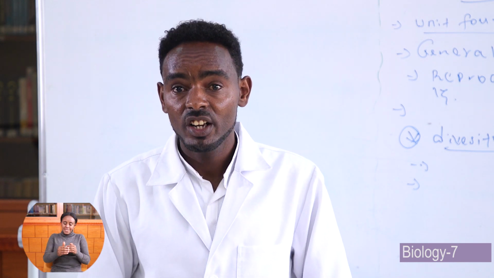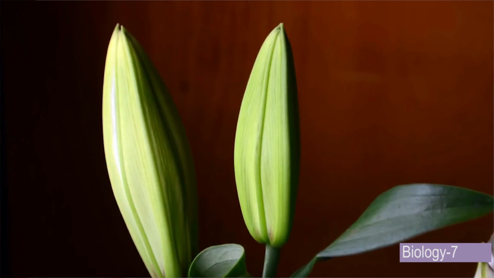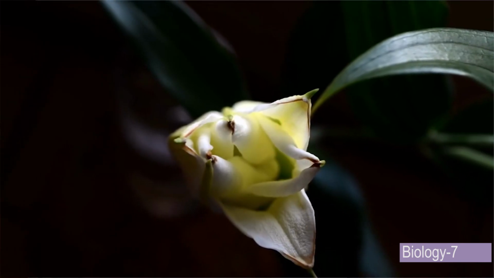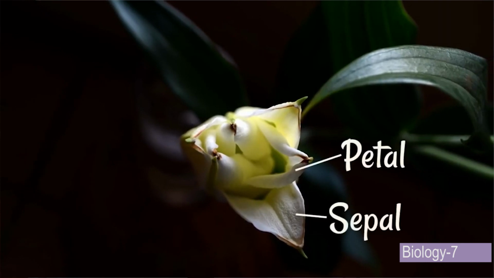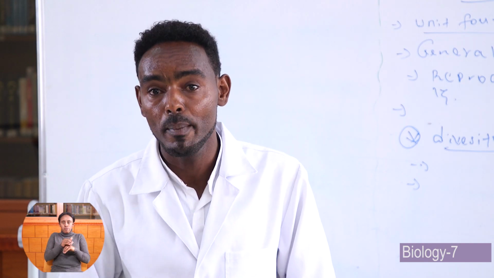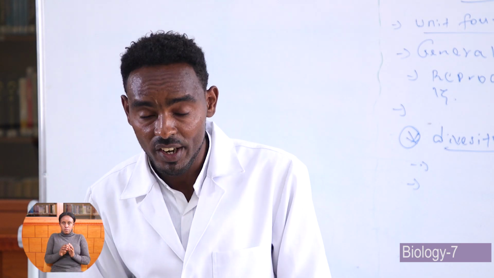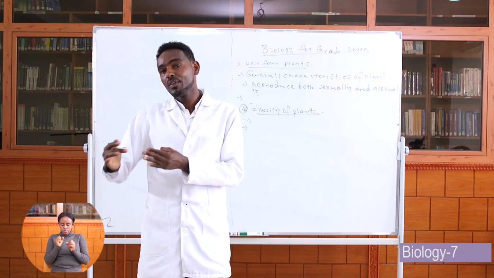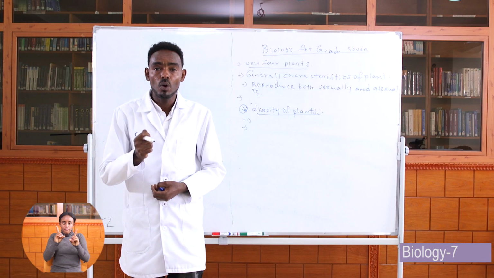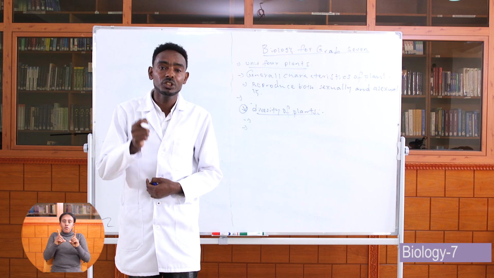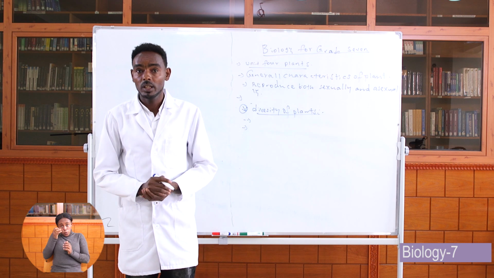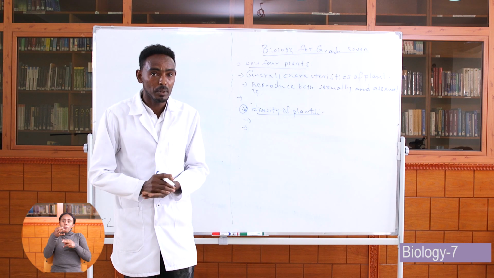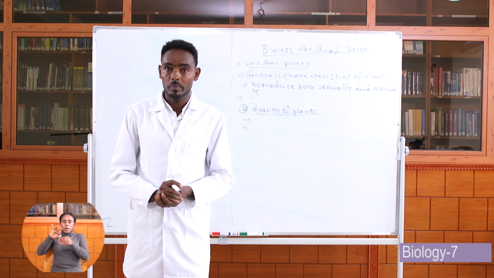Then, another characteristic of flowering plants is that they bear flowers. And also, their seed is included in a container which is called fruit. Fruit is a matured ovary. When the ovary is matured, it is converted into fruit. The seed of a flowering plant is enclosed in the fruit. Because of this, another name for flowering plants is angiosperm.